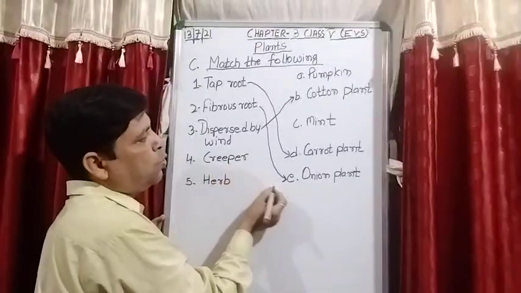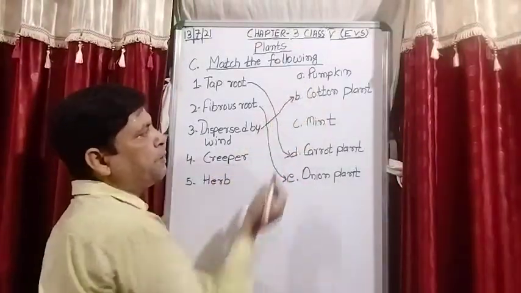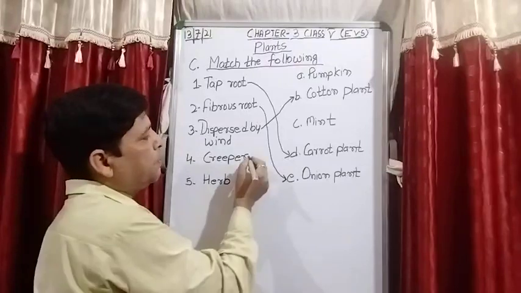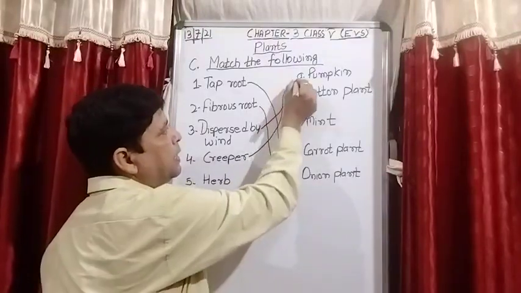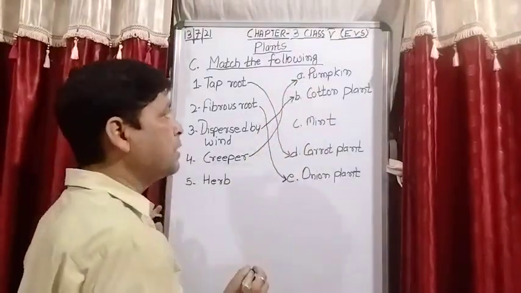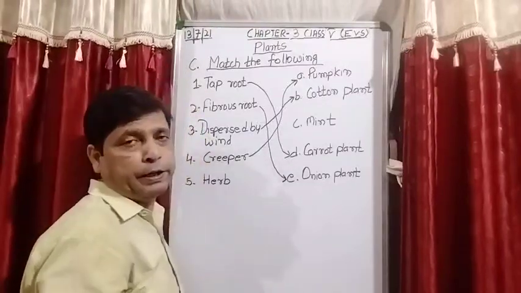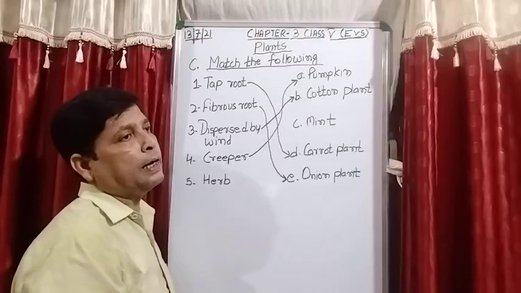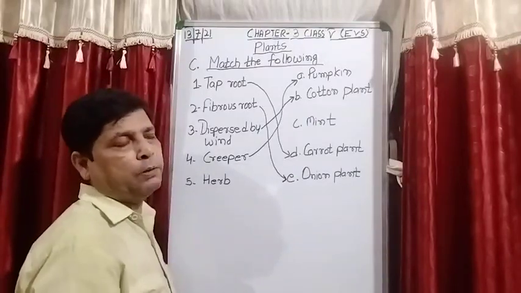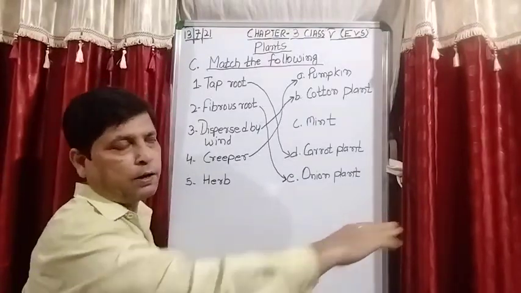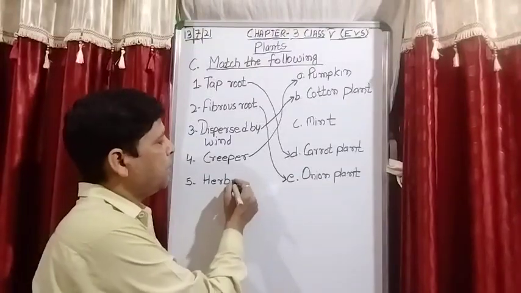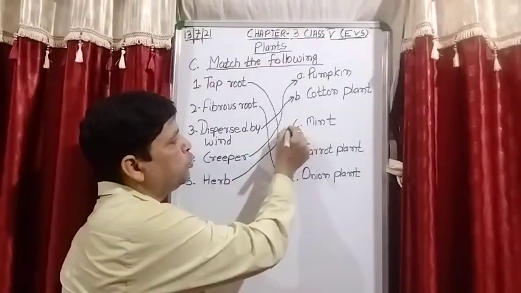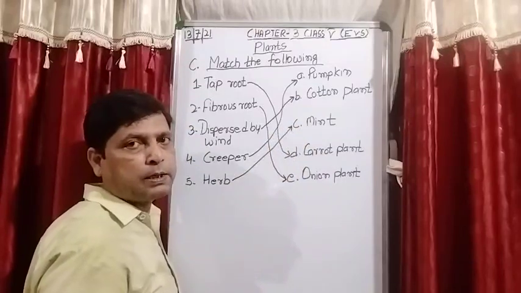Creeper. So mint and pumpkin is left. So which is the creeper? Pumpkin is the creeper. Reason, the fruit is very heavy in weight. That is the reason the stem is big and fruit is very heavy. That is the reason it creep on the ground. It means it is spread on the ground. And herb, mint is the herb. पुदीना जिसको बोलते हैं, ठीक है, mint is the herb.